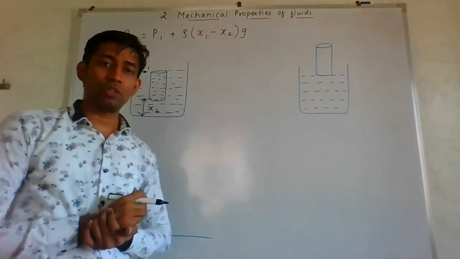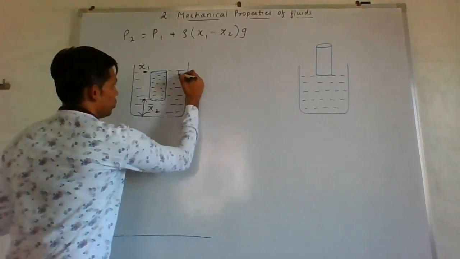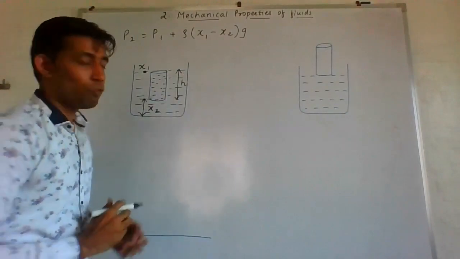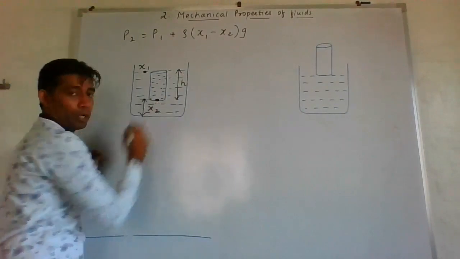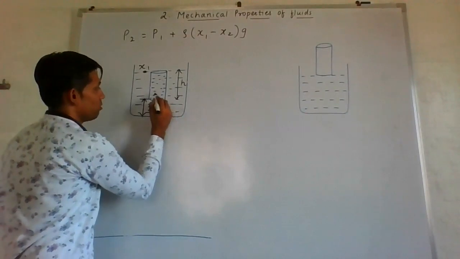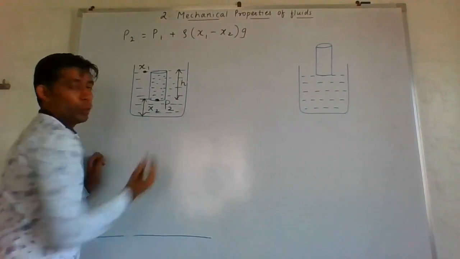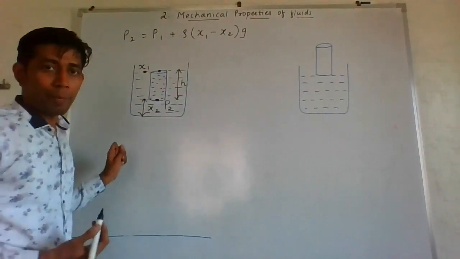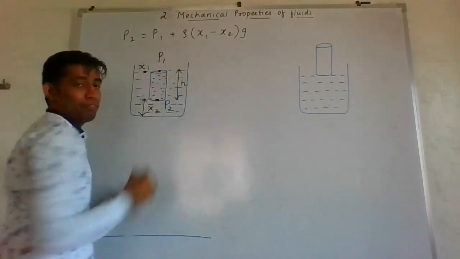When you subtract x1 and x2, that is obviously going to give you h. This will be your h. We want to find pressure at this point. So this pressure will be termed as P2. Okay, and here at the top, the pressure will be termed as P1.